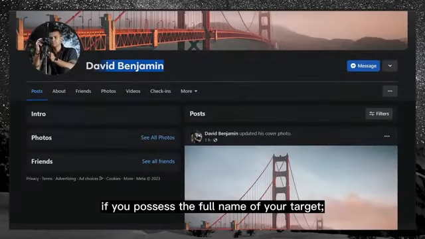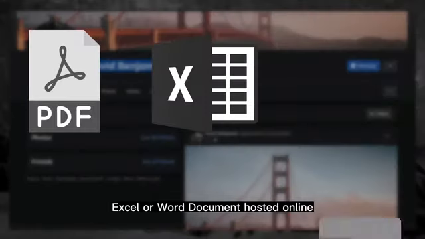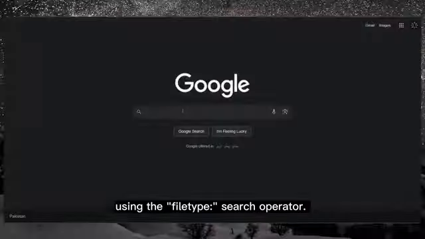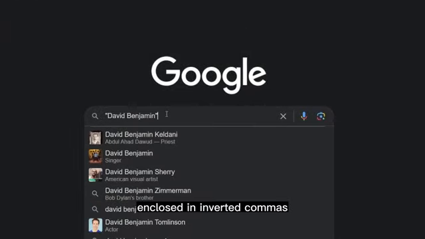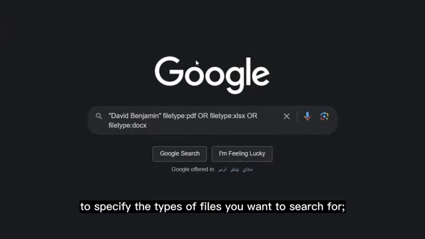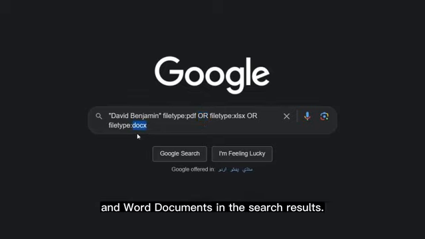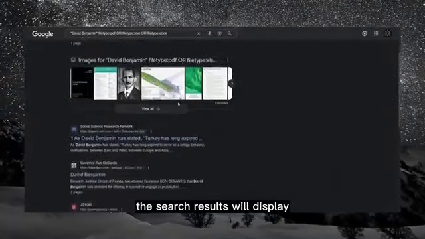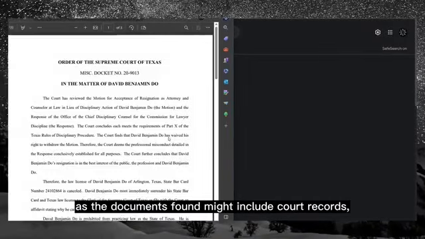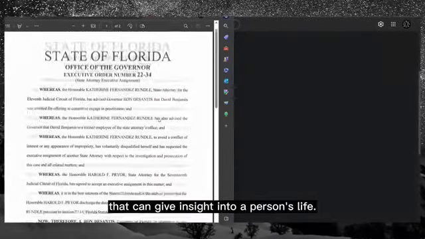Now, similarly, if you possess the full name of your target, you can go ahead and search for every publicly available PDF, Excel, or Word document posted online containing that exact name, using the file type search operator. To accomplish this, you would first enter the victim's name enclosed in inverted commas like this, and then write filetype to specify the types of files you want to search for. The OR search operator used here tells the search engine to also include Excel and Word documents in the search results. After hitting enter, the search results will display all the documents that may be associated with the provided name. This can be very effective as the documents found might include court records, resumes, or other official documents that can give insight into a person's life.